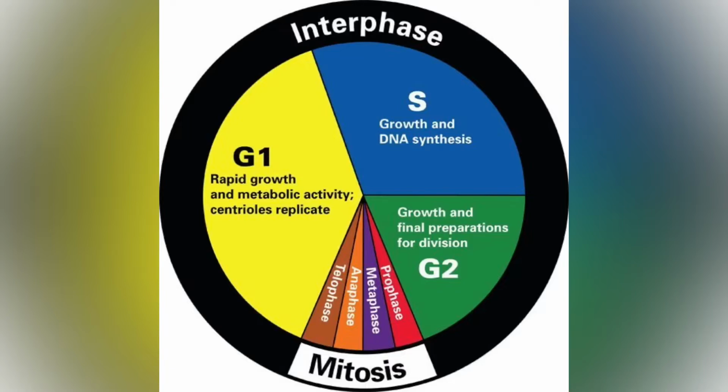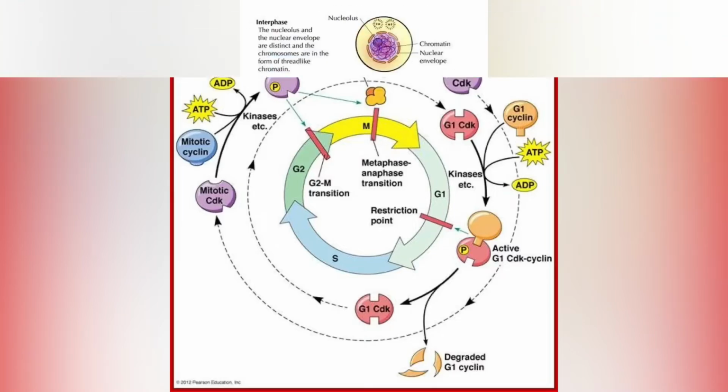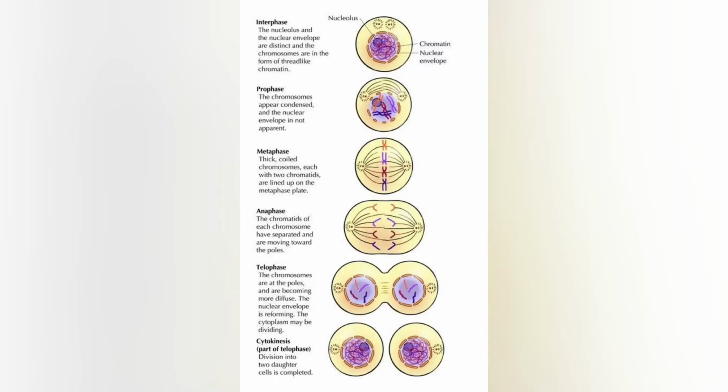In cells with nuclei, the cell cycle is divided into two main stages, interphase and the mitotic phase. During interphase, the cell grows, accumulating nutrients needed for mitosis, and replicates its DNA and some of its organelles. During the mitotic phase, the replicated chromosomes, organelles, and cytoplasm separate into two new daughter cells. To ensure the proper replication of cellular components and division, there are control mechanisms known as cell cycle checkpoints after each of the key steps of the cycle that determine if the cell can progress to the next phase.